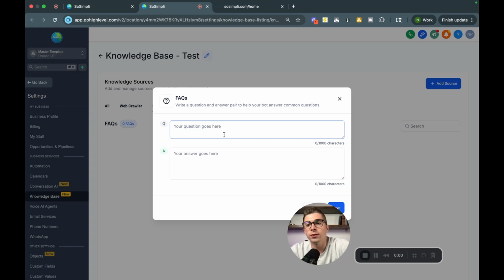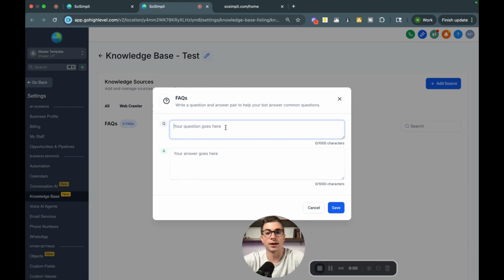So just to get backup information in there, because again, could you technically put in the web crawler FAQ page? Yes, you could, but I always think it's good to manually input these as well. I've just seen my bots perform better when I do this. So I will go and take the FAQs, paste the question here, paste the answer. Paste the question here, paste the answer. And I'll do that time and time again.